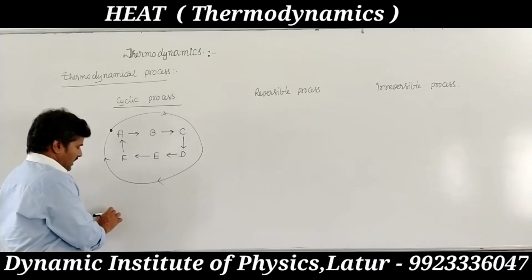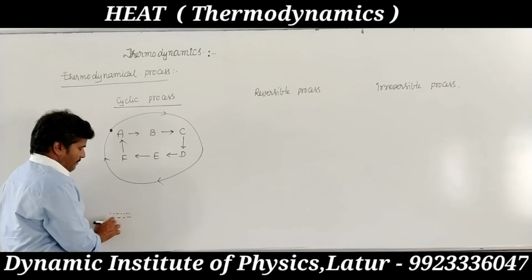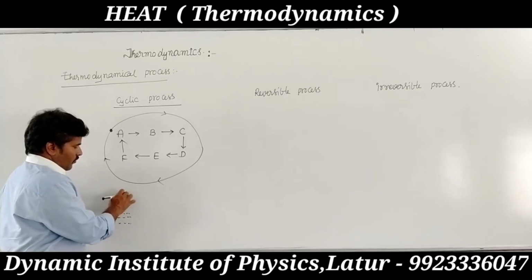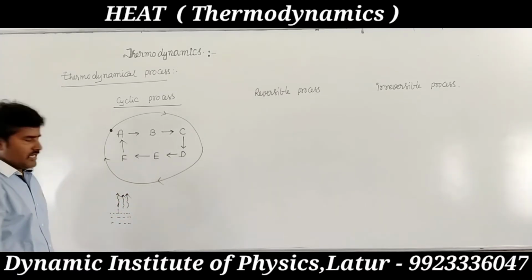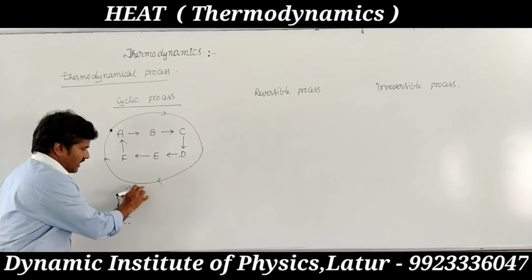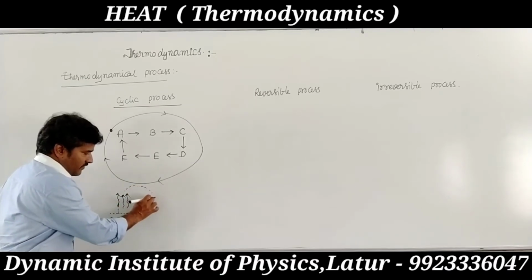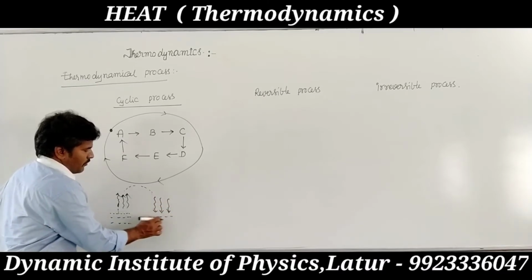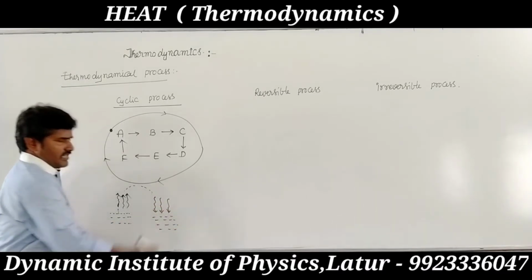Example: water converted into vapor state, and again after rain it is converted into water. This is a series of changes.